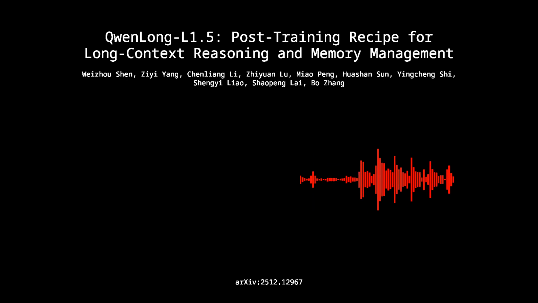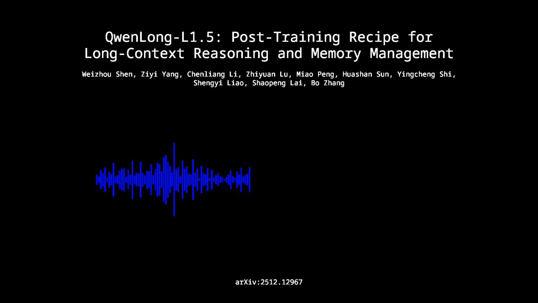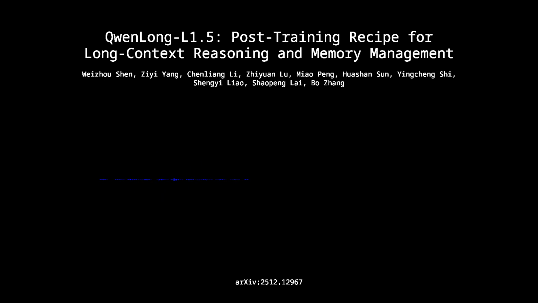So why not just mix the memory agent training data in with that Stage 3 data? They tried, and they found it just wrecked the stability. It led to mode collapse, so they had to specialize. The memory management RL training was done after Stage 3, creating a dedicated expert model for memory and planning. And then they fused them. They used an algorithm called SCE to merge the specialized memory model back with the full context model, and then did one final full context RL stage to unify everything into a single cohesive model.